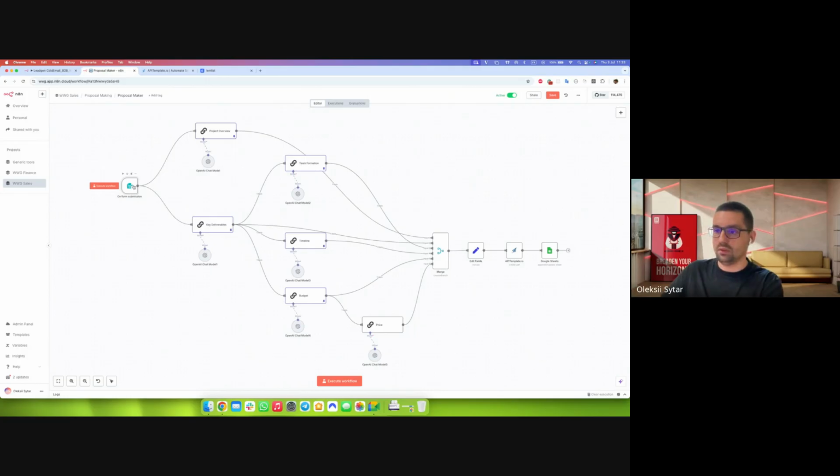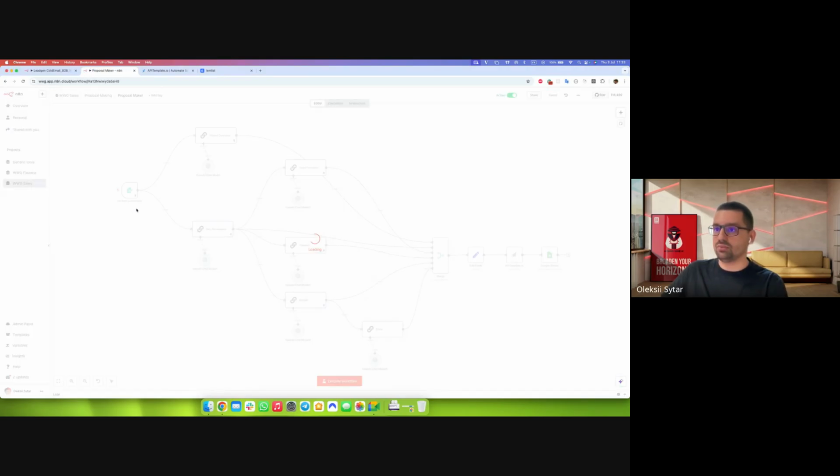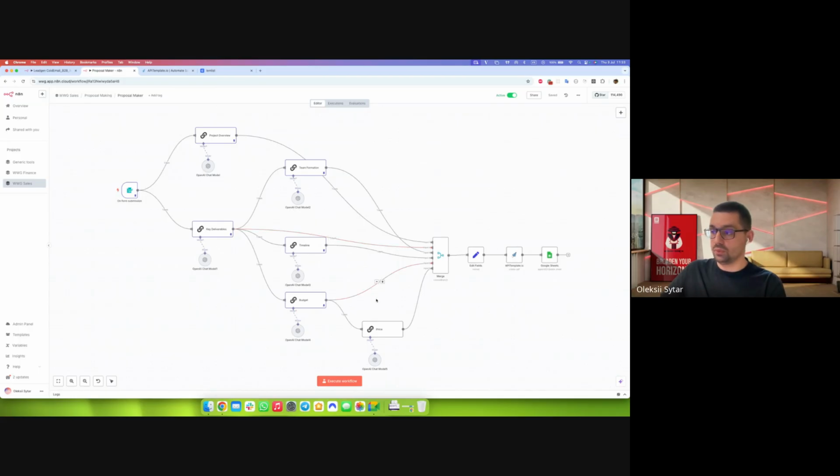Okay, let me come back, and I'm going to launch this workflow, and I'm going to show you the proposal that we usually make. This is the pinned information, but these are the paragraphs of the proposal. We are sharing this with our customer.